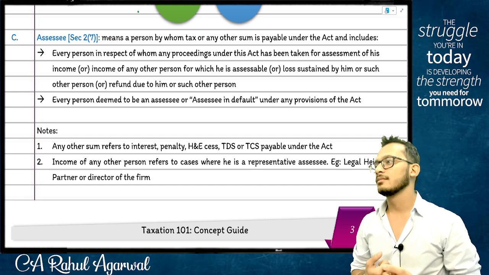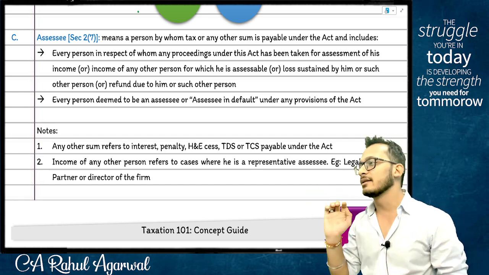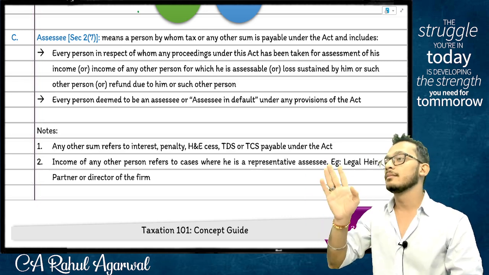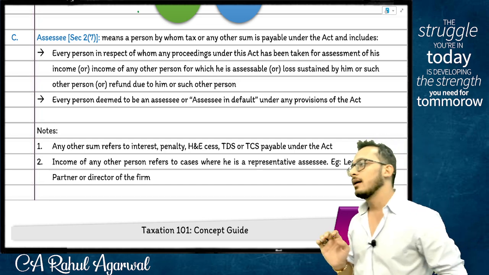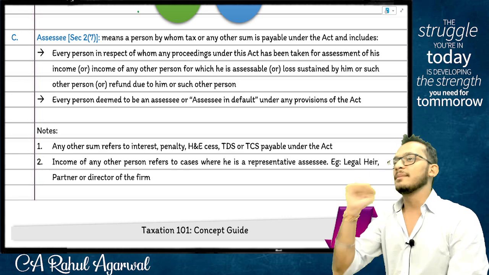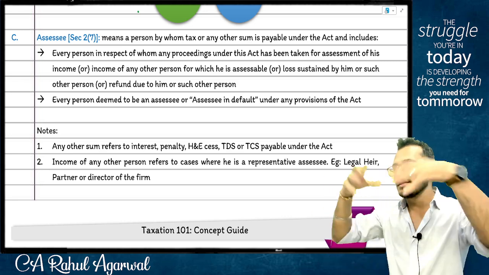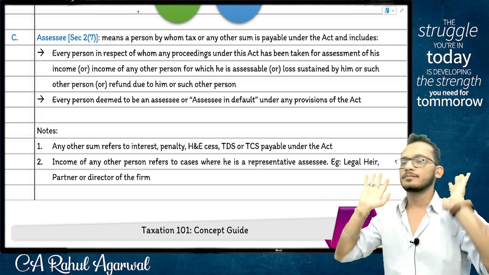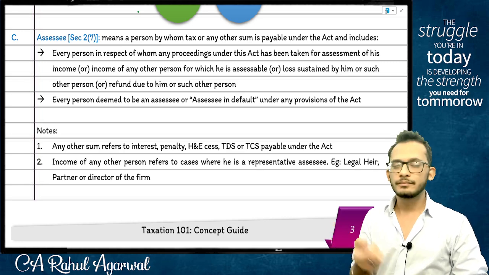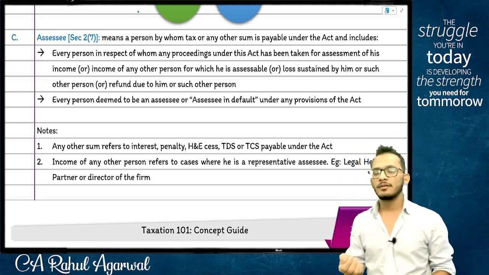For these kinds of models, I need to be careful. What will I do here? I will not wait till the assessment year. The moment you are ready to dissolve, that day itself, I'll come and ask you to pay tax. Agree? Yes or no? Yes. So exception number 4: if you are an AOP or BOI created in the year and dissolved in the same year, before you dissolve, you pay tax. Agreed? Yes or no?